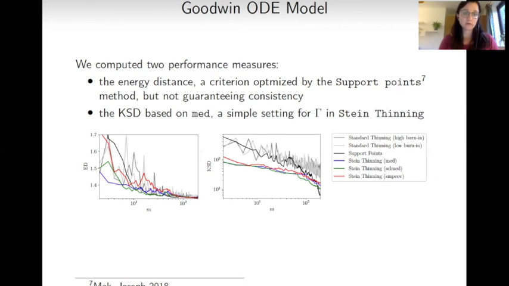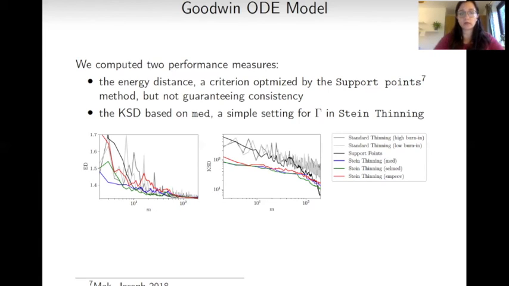Finally, I would like to conclude with some empirical results that are showing post-processing of MCMC output where the Markov chains were estimating parameters of ordinary differential equations. And so we're solving a Bayesian inverse problem. In the first example, we're running Markov chains for the Goodwin ODE model. So this is a set of ODEs with four-dimensional parameters. And we're selecting M samples out of our MCMC output.